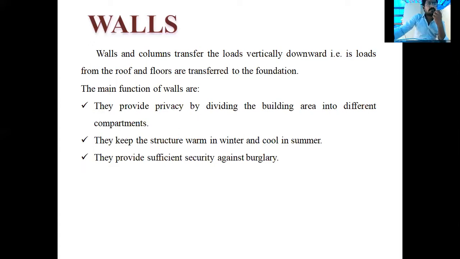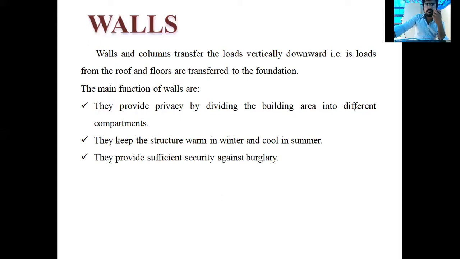Next, walls and columns transfer the loads vertically downward. How does gravity act? Downwards. How does the weight act? Downwards. So the walls and columns transfer the load vertically downwards. How is the load transferred?